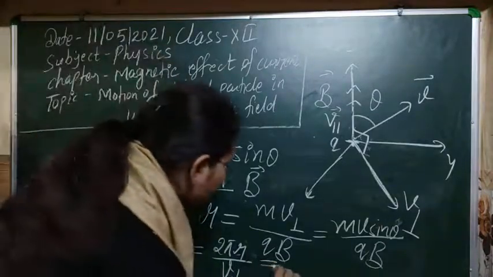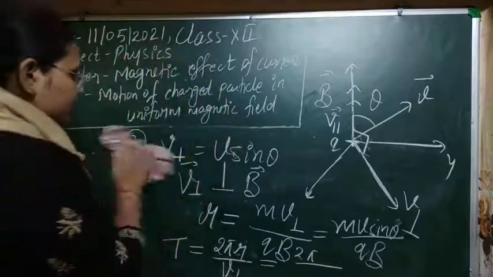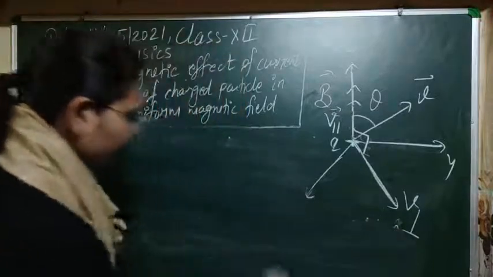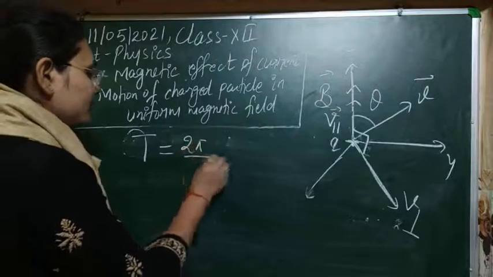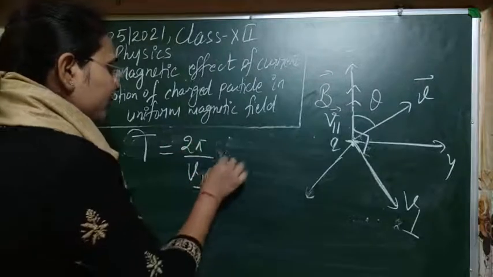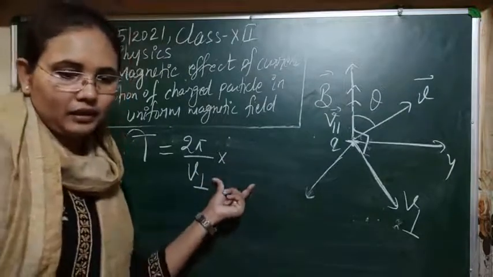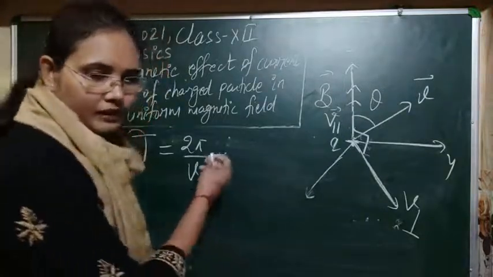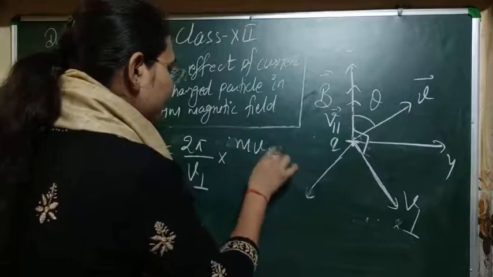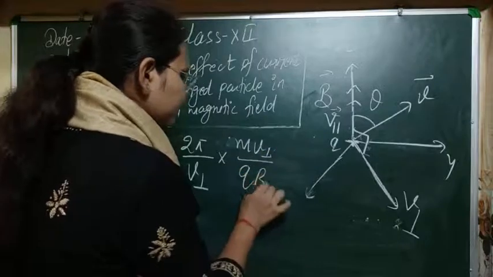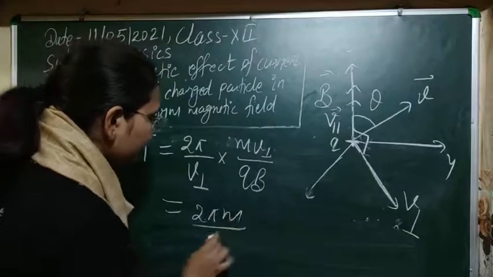So let's put in the value of r. T will be equal to 2 pi upon v perpendicular into r, and the value of r we have just calculated is m v perpendicular upon q B. So v perpendicular cancels out, and finally we get the same time period.